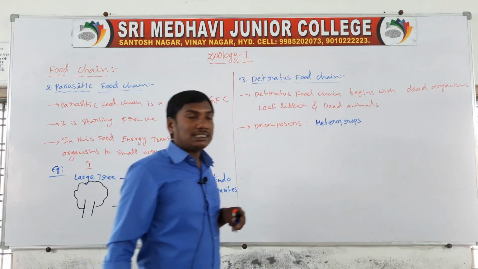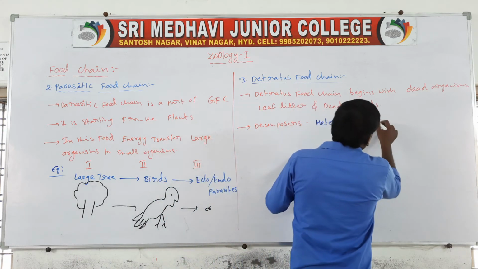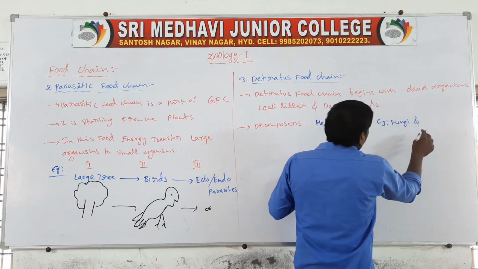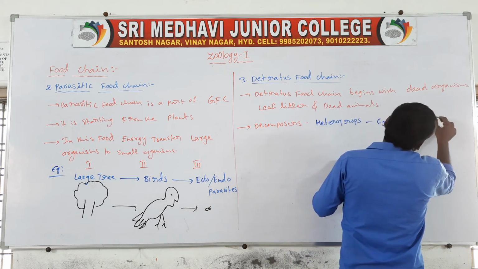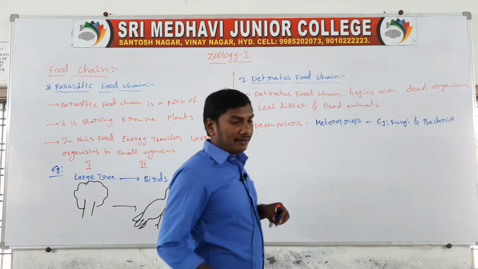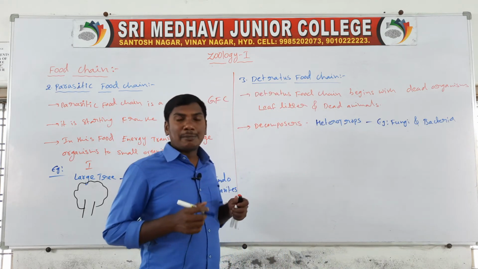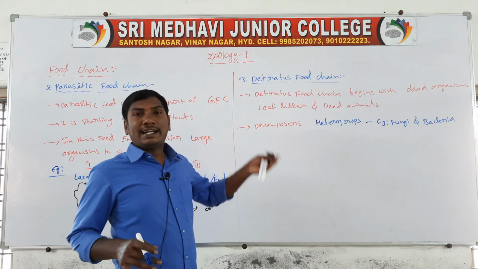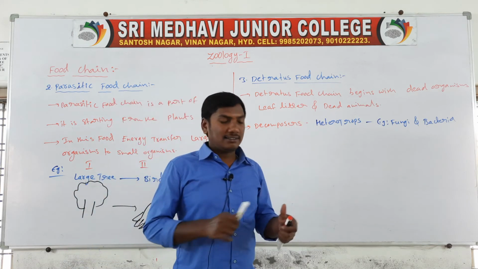Examples of these heterotrophs are fungi and bacteria.